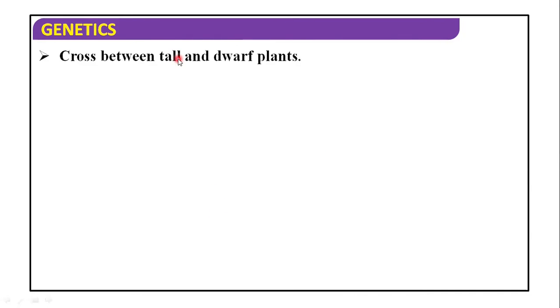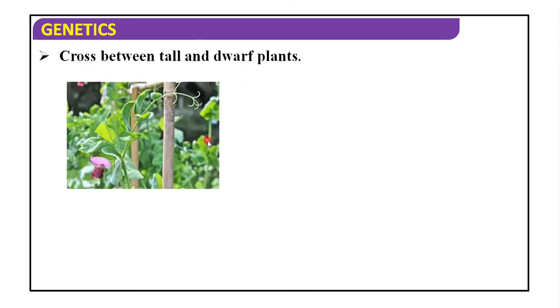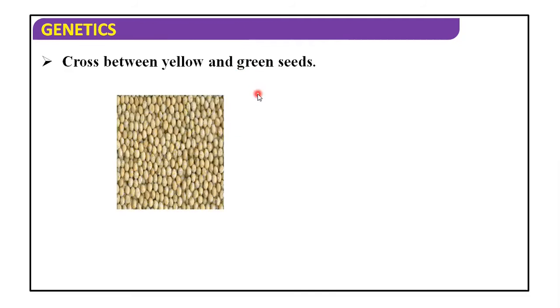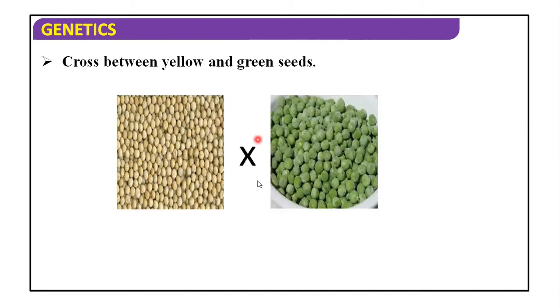Now, a cross between tall and dwarf plants: this is the tall and this is the dwarf plant, and Mendel made the cross between these and found the result. Now, a cross between yellow and green seeds. Color is the main characteristic.